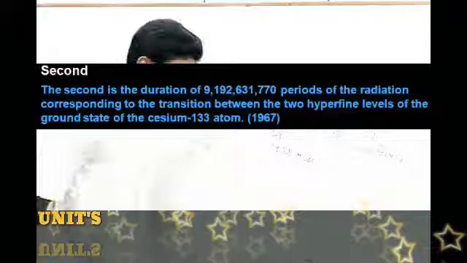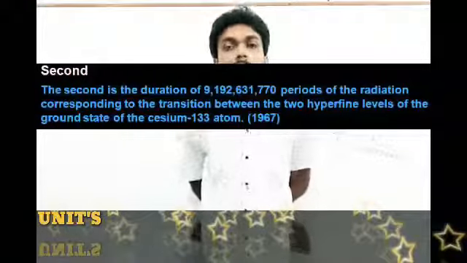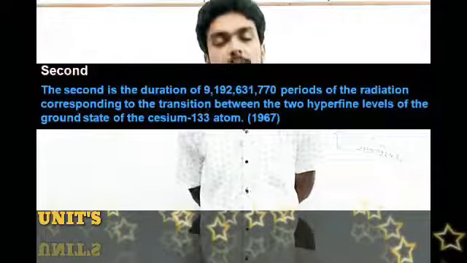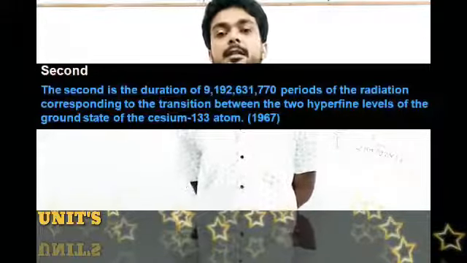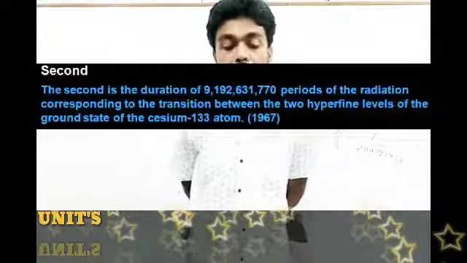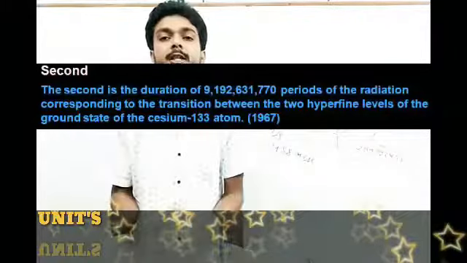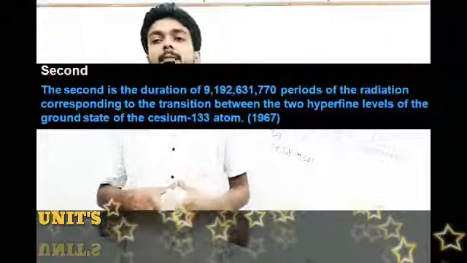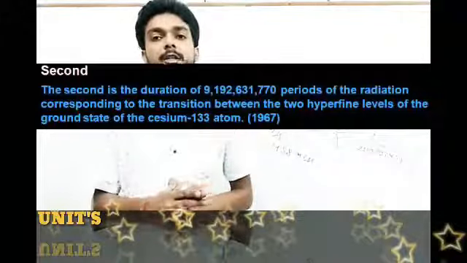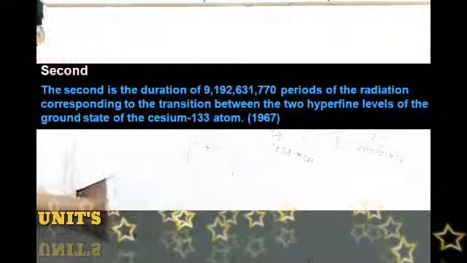Students, the cesium-133 atom is a radioactive element which radiates electromagnetic waves, and using this radiation they define the time.